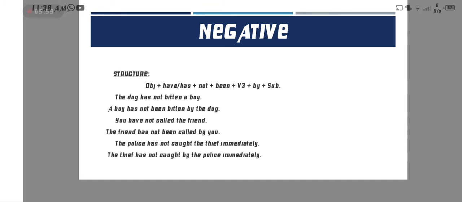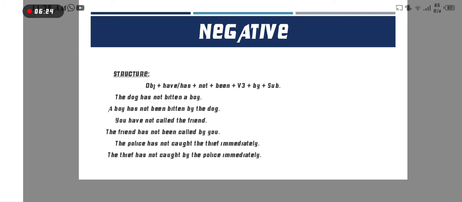Now the next example is: you have not called a friend. The friend here is the object, so we put it at the start of the sentence: the friend has not, helping verb, been, verb third form called, by, and the last one is the subject. Now the next example: the police has not caught the thief immediately.